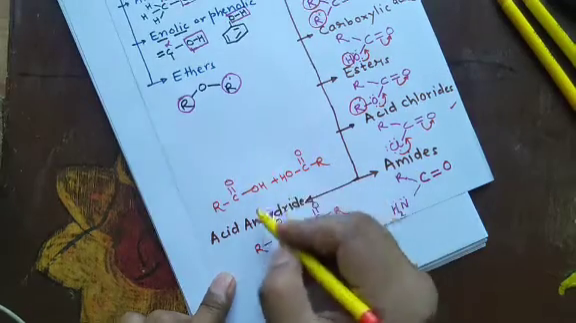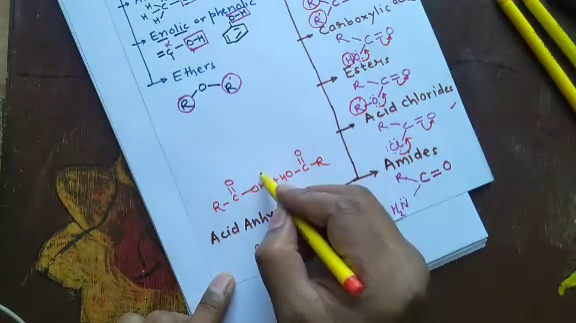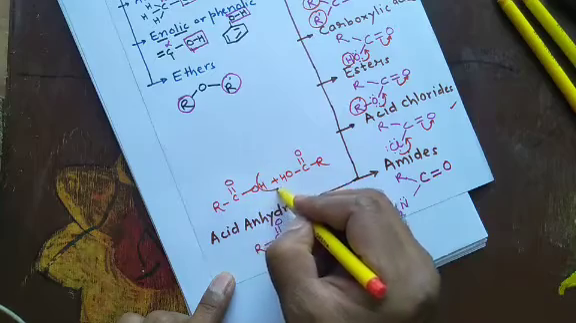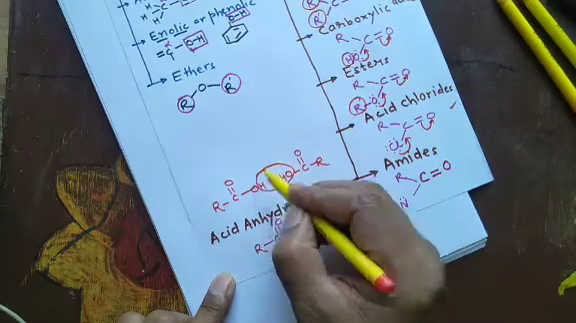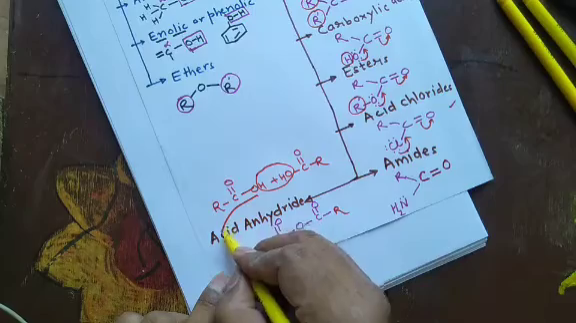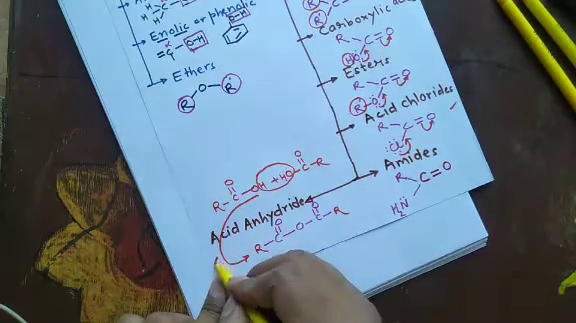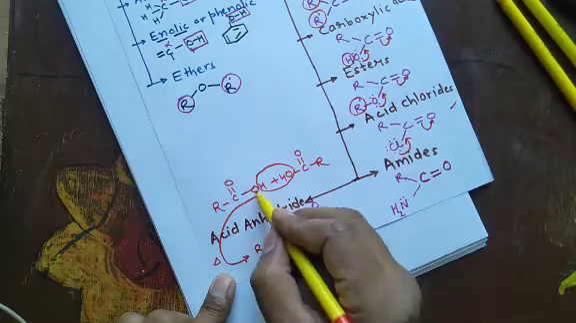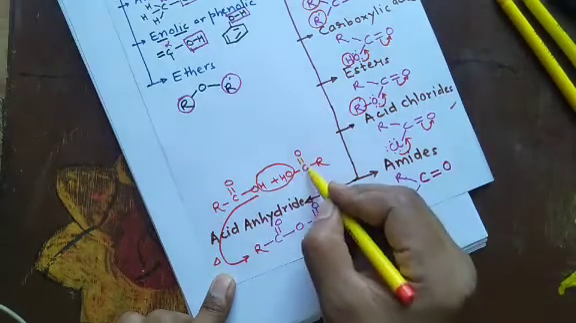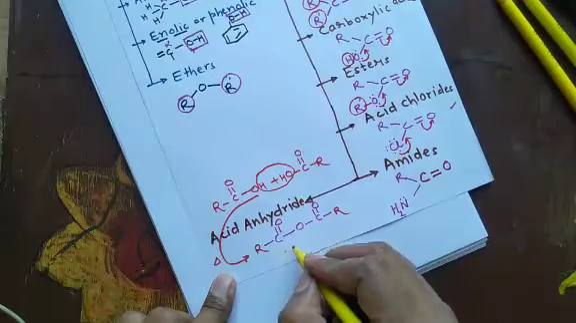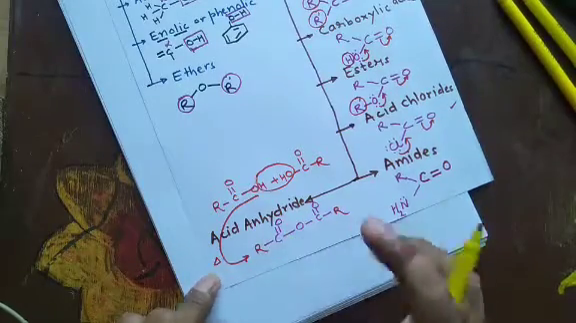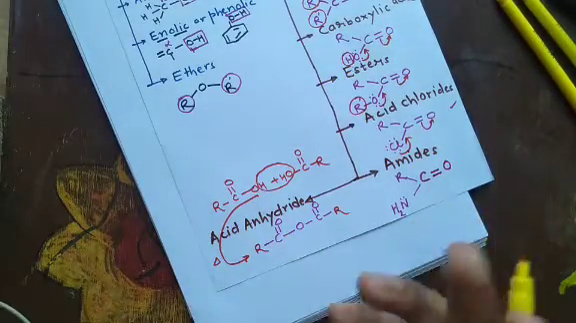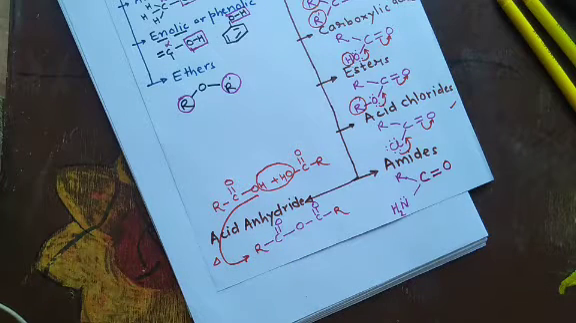Okay, and they are heated. When they are heated or dehydrated, this water molecule will go out, and what is left? RC double bond O, RC double bond O, this oxygen over here, and C double bond O R. Such compounds are called acid anhydrides. Anhydride meaning what? The word anhydrous refers to less amount of water or no water.